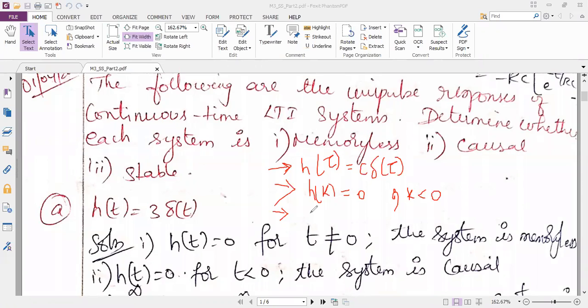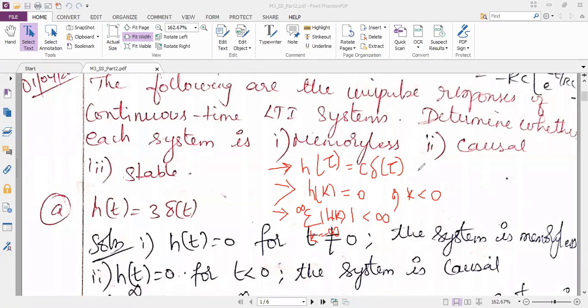It is summation. Stability I'm asking. Okay, I think you are telling some other property. Stability property final equation is what? Summation k equal to minus infinity to plus infinity, magnitude of h of k. If you calculate this, you should get a value less than infinity. If the value is less than infinity, then you can say that the given system is following stability, or if it is not proper, it is unstable.